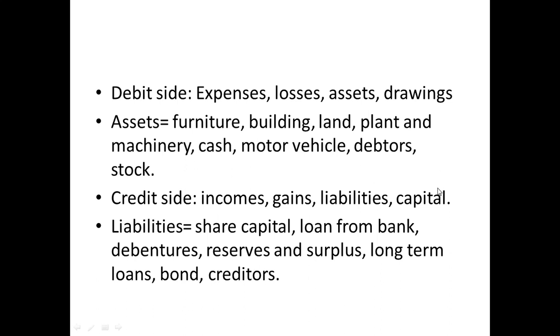Loan from bank: suppose you have taken a loan from some person, or from a bank, it's a liability. You have to pay them back, so it's a liability. Debenture is also a long term loan which you take from outside parties. Companies take a long term loan from the outside party. Reserves and surplus are nothing but a reserve you keep aside so that you're going to use it at the time of need. If any losses are expected to come, you're going to use this money as such. Long term loans I have already explained. Bonds are also a long term loan. It is a sort of government loan which the government takes from other parties.